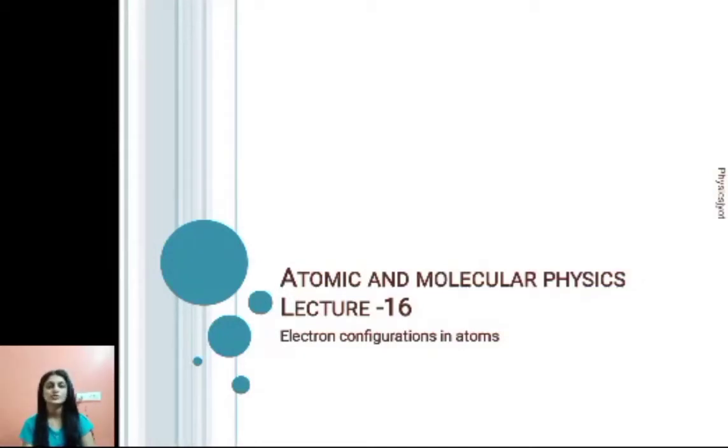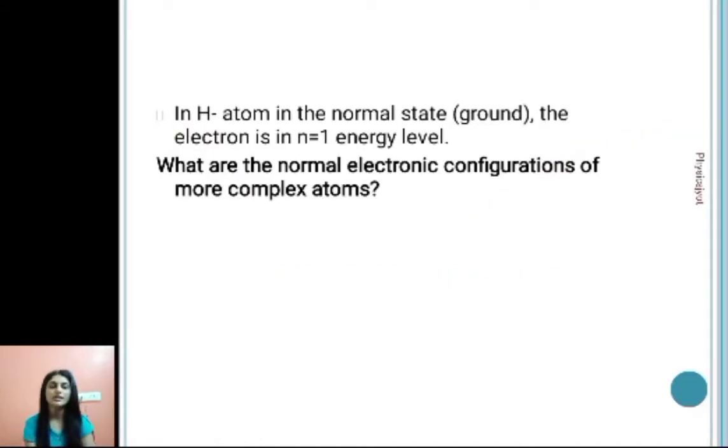Hello everyone. So today we are going to study atomic and molecular physics, lecture 16 on electronic configuration in atoms. So here when we talk about hydrogen atom in the normal state, or what we call a ground state, we have one electron which will be in the n equals 1 energy level. Now the case of hydrogen atom which we have studied is the simplest case where we have only one electron. But suppose I take a complex atom where I have a number of electrons. Will all the electrons in complex atoms be in the n equals 1 level only?